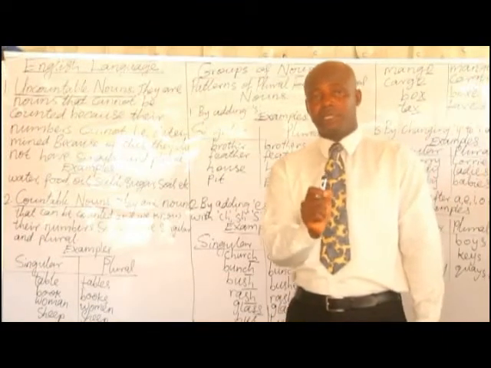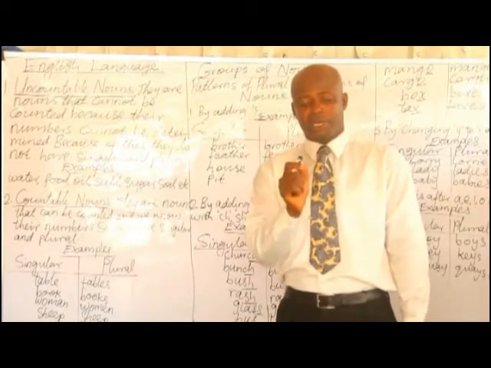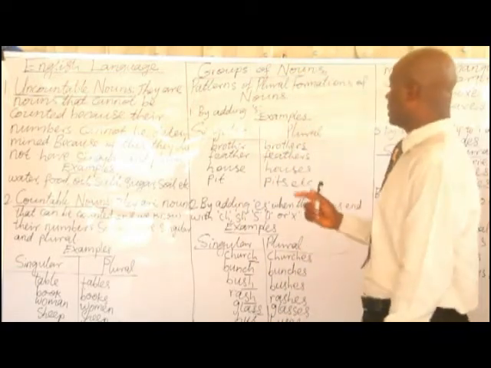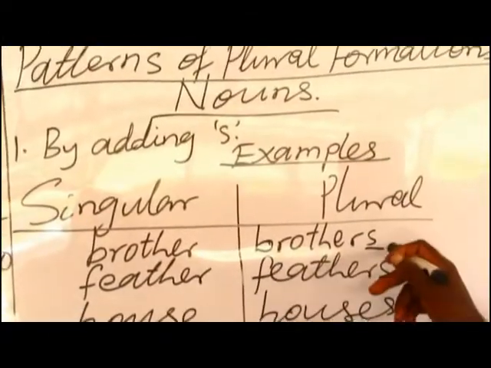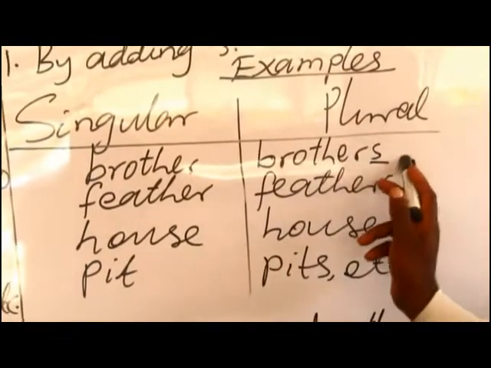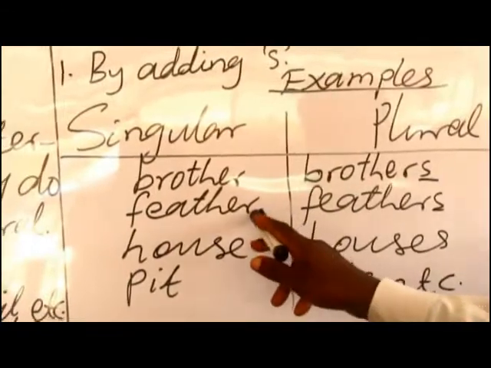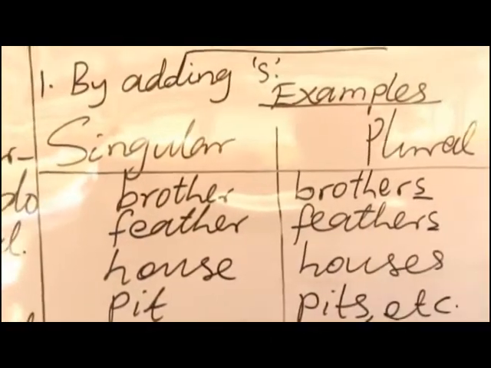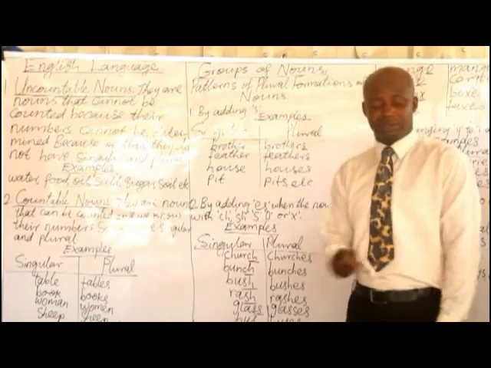It is very common that when we are pluralizing a noun, we add s. For instance, brother, brothers as plural. Feather, singular, plural is feathers. Chain, chains.